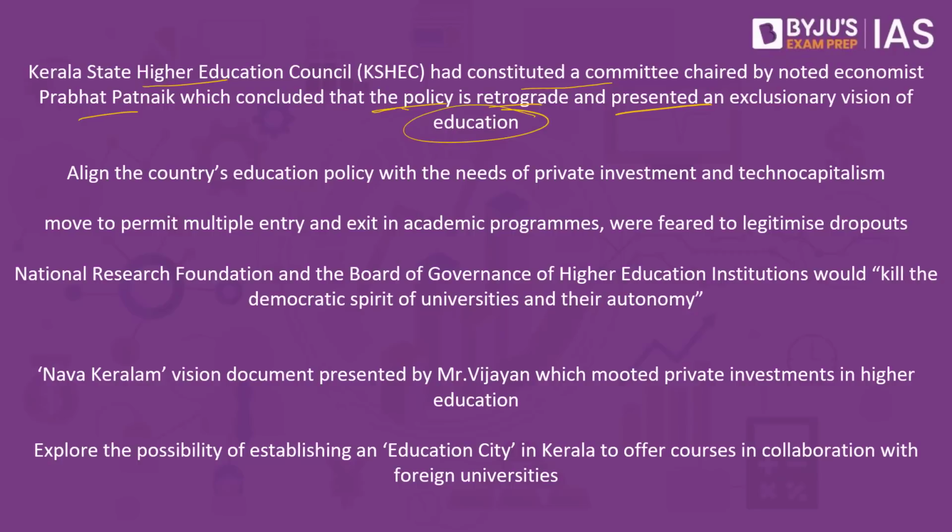So according to the Kerala government and the recommendation made by economist Prabhat Patnaik, the National Education Policy of 2020 was exclusionary in nature. It did not look at the reservation picture in Kerala. It did not serve the purpose of social justice, equity, as well as access to education, and it also felt that it aligns the country's education policy with the needs of private investment and techno capitalism.